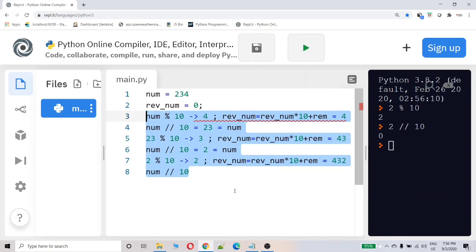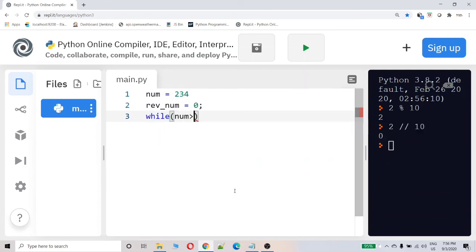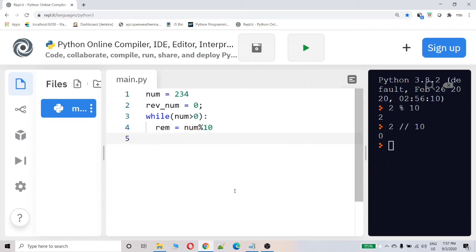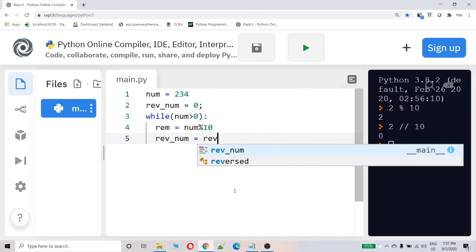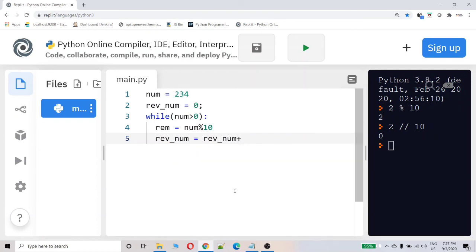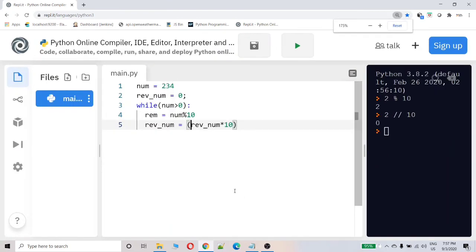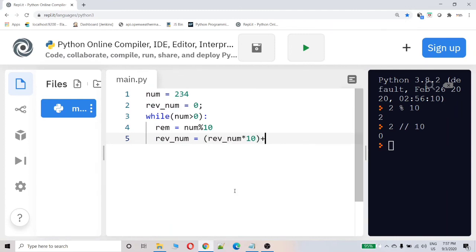Now let's write the code. While number is greater than 0, what I am going to do, first I will get the remainder, number percent 10, and then revnum equal to revnum into 10 plus remainder.